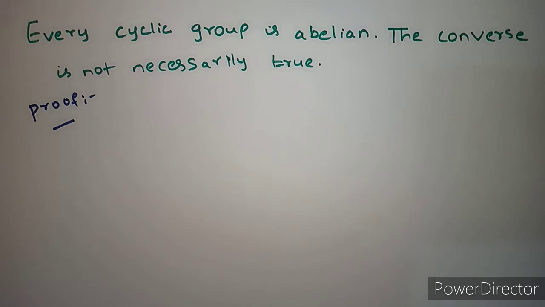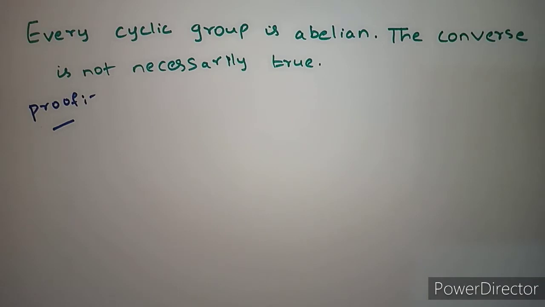Here we have to show that this cyclic group is abelian. For the cyclic group to be abelian, it should satisfy the commutative law. It is a group, so it satisfies all the properties of a group. What do you mean by the commutative law? If x, y belong to G, then x dot y is equal to y dot x, right?